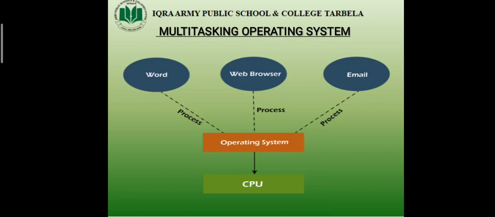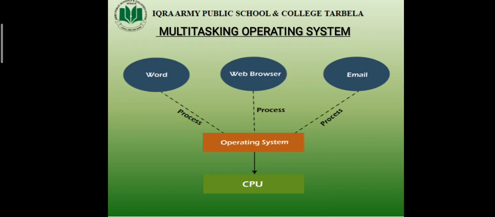Okay, the next type of operating system is multitasking operating system. The name shows that it is used to perform multiple tasks at the same time with the help of a single CPU. Okay, for example, a user can edit a text document, use a web browser, and also send or receive email at the same time.